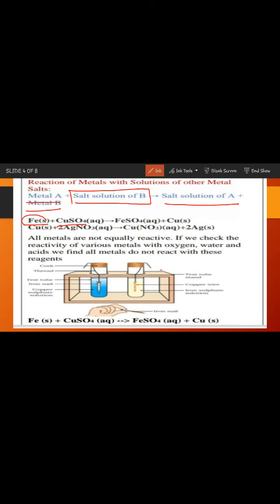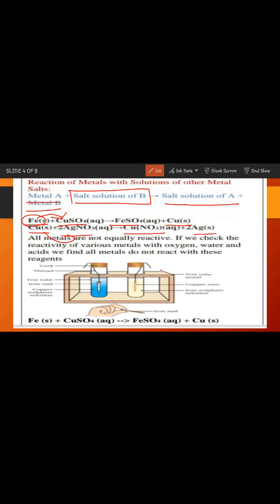As we know that this iron is more reactive than copper, so this iron will displace this copper and form iron sulfate, and copper will be released. Likewise, when copper reacts with silver nitrate, being the copper more reactive than silver, it will displace silver and form copper nitrate, and silver will be released.